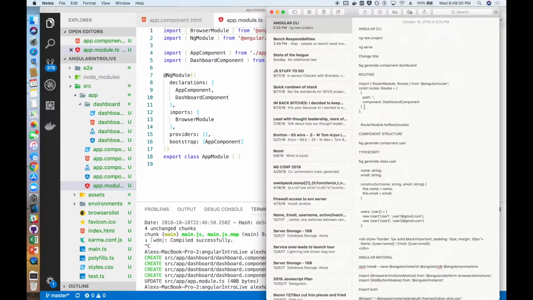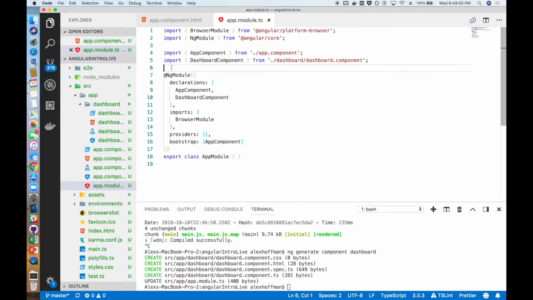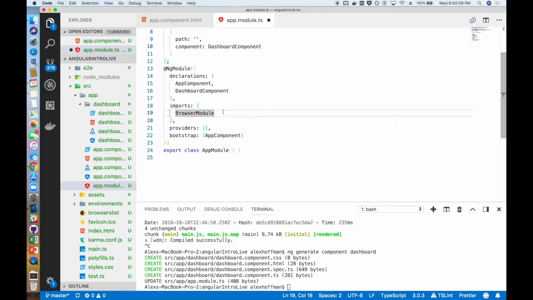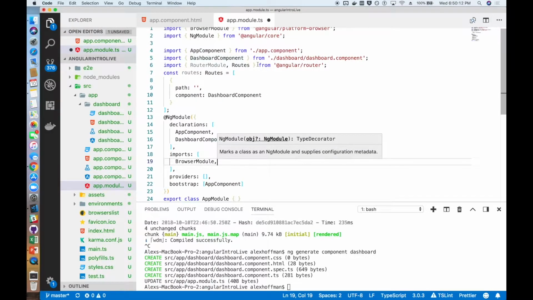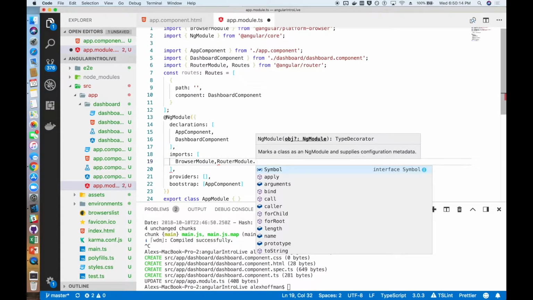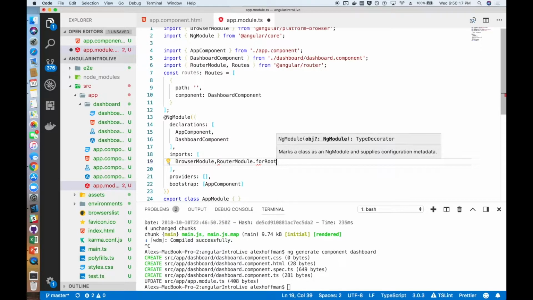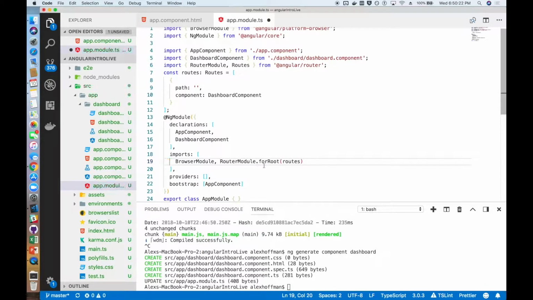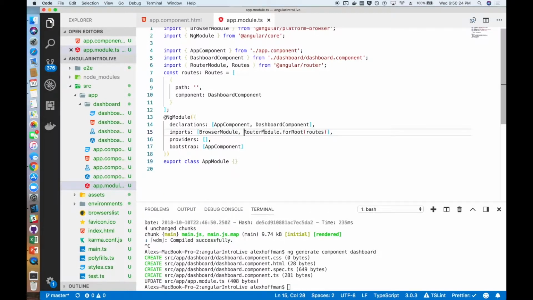So we've got our dashboard component, and we're going to start routing to it. We're going to grab a snippet, which allows us to import the routing module, as well as creating a route object. We're going to route to our dashboard component, which we created, and then all we have to do is import our routes into our router module, so the app knows to use that routes object for routing.